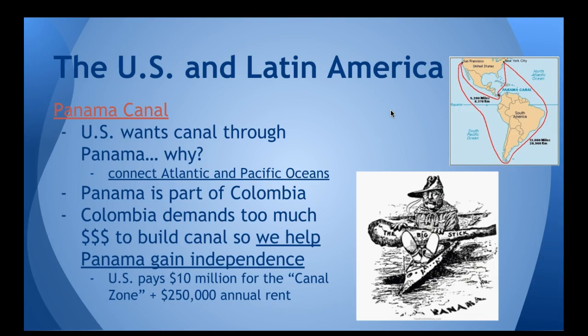So instead of giving Colombia more money, we helped Panamanian rebels overthrow the Colombian government and gain independence. Once Panama was an independent nation, we were able to get the Panama Canal for the price that we wanted. We paid $10 million up front for the canal zone, plus $250,000 of annual rent for us to be in control of the Panama Canal. We continued paying that rent for decades, and it was finally in the 90s that we handed over control of the Panama Canal back to Panama. So this was a complicated process, but honestly, it was the easiest part of the whole deal.